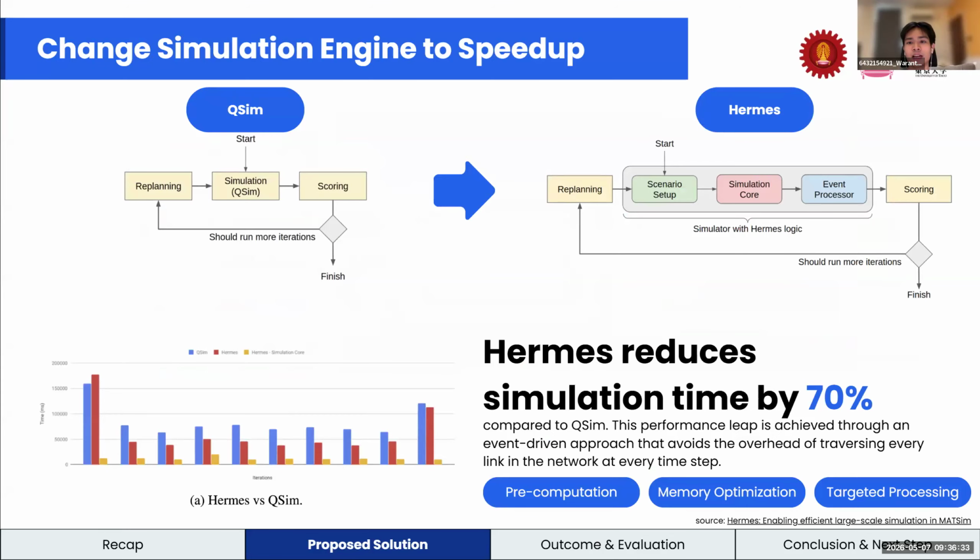This slide shows how we sped up our simulation. We switched the simulation engine from QSim to AMAze to reduce computation time. AMAze uses event-driven processing, so it only calculates when traffic events occur, and this reduces simulation time by about 70%, making large-scale Bangkok simulation feasible.